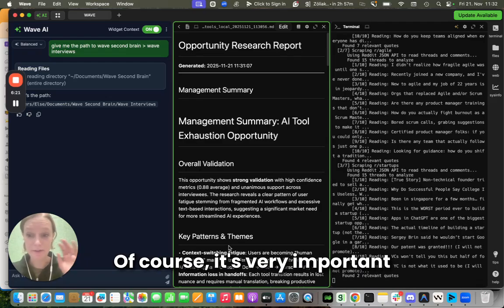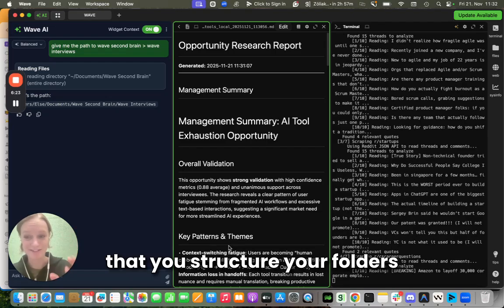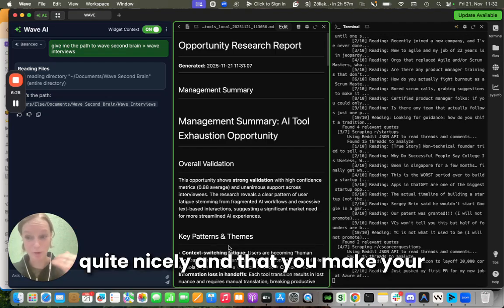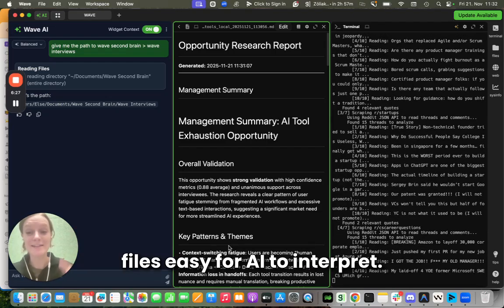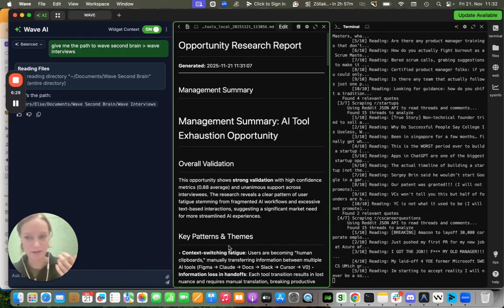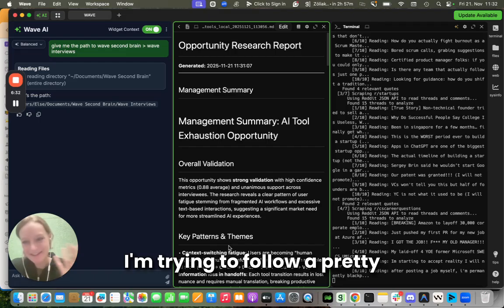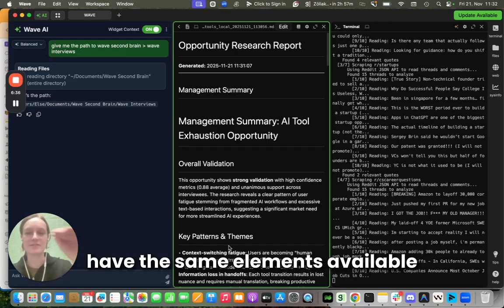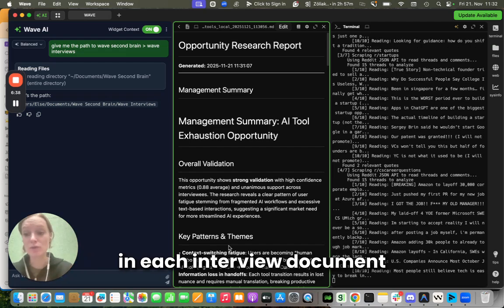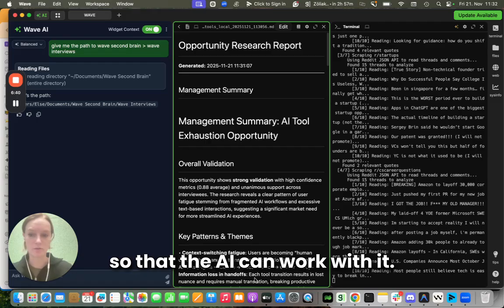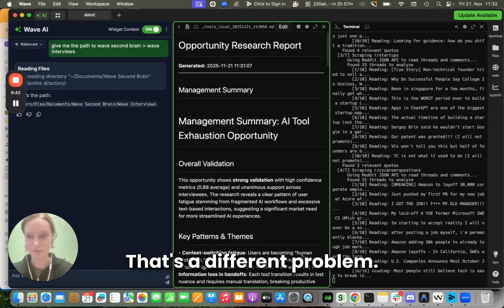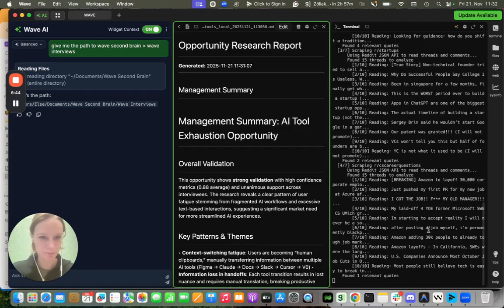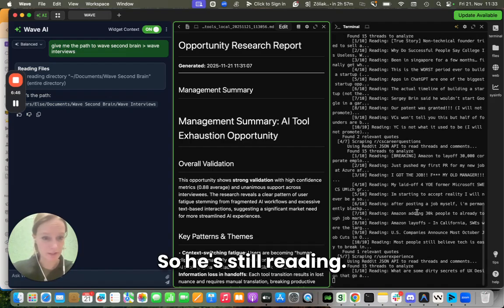Of course, it's very important that you structure your folders quite nicely and that you make your files easy for AI to interpret. I'm trying to follow a pretty solid structure and to have the same elements available in each interview document so that the AI can work with it. That's a different problem. So he's still reading.